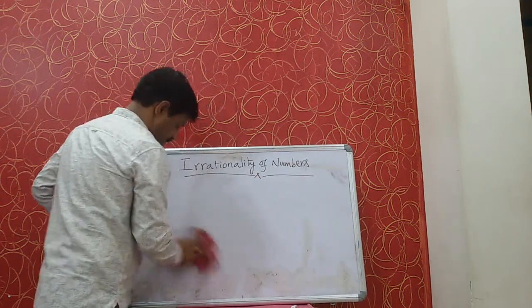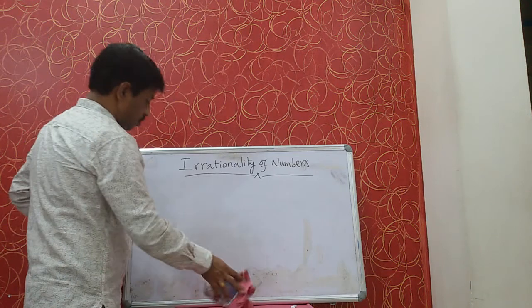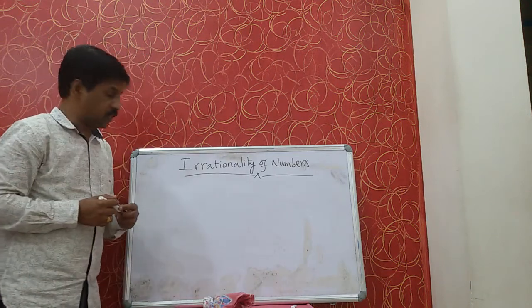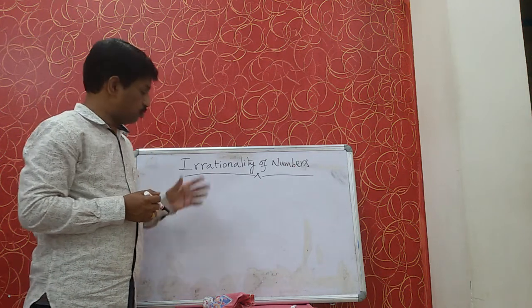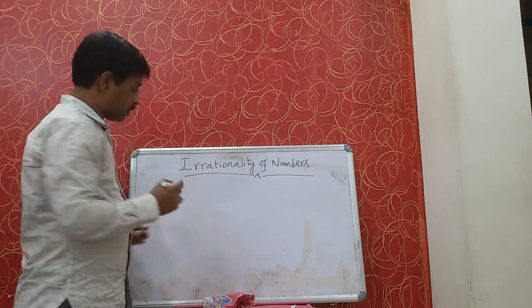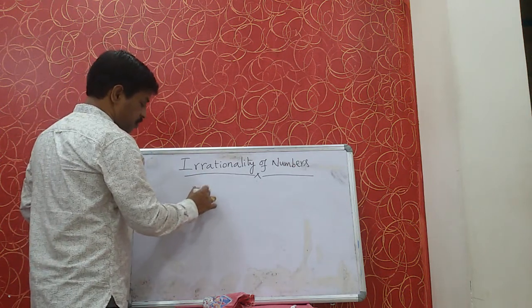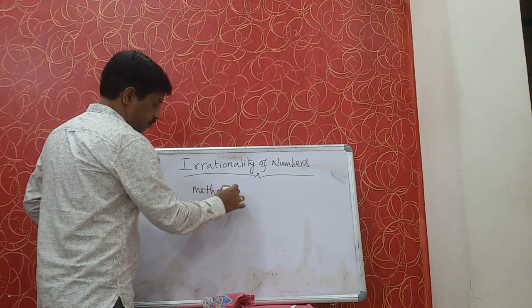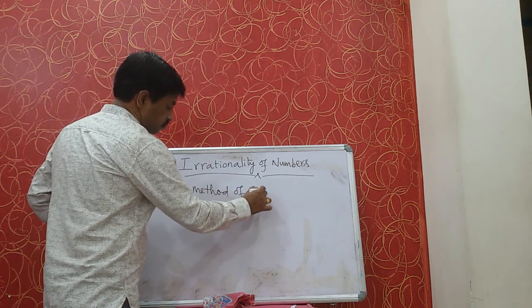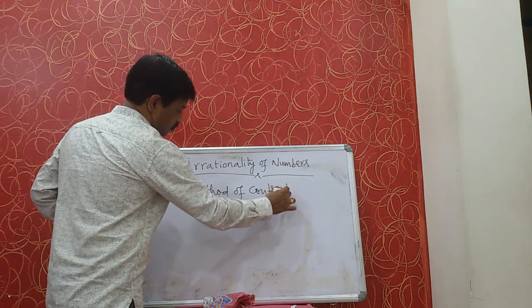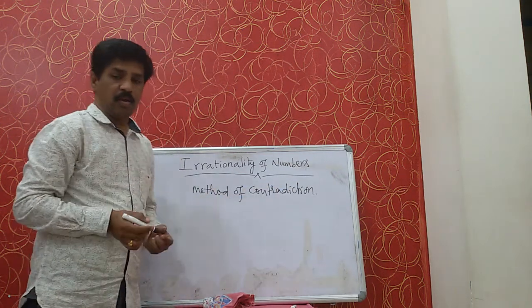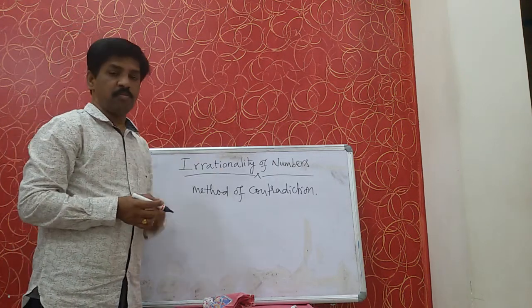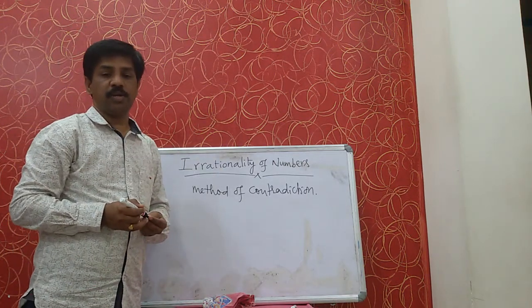Next, one more thing before going to start the exercise. The main method which we adopt to prove the irrationality is the method of contradiction. Using this method only, we will prove all the problems in exercise 1.4.